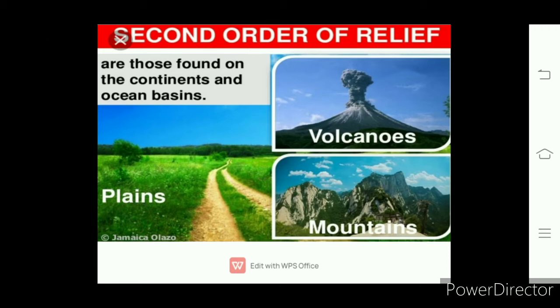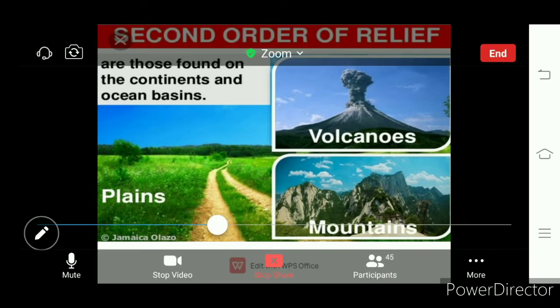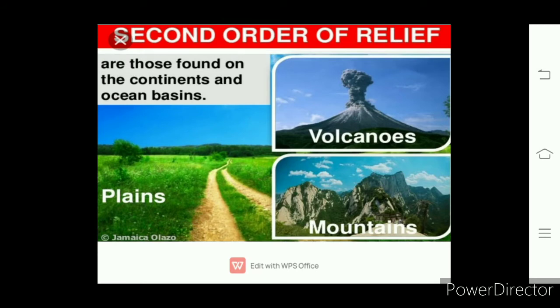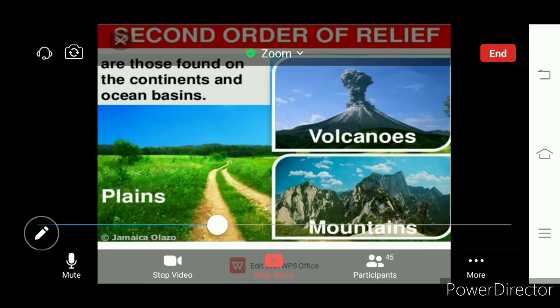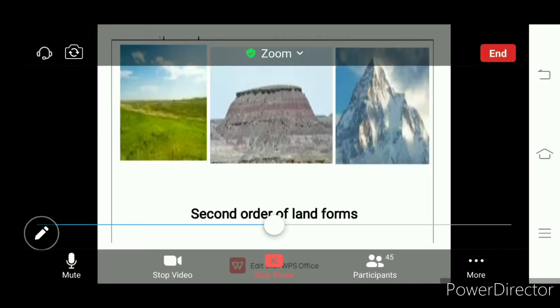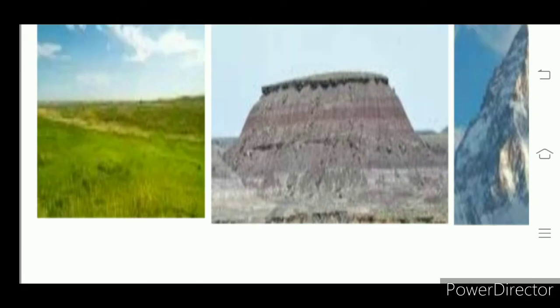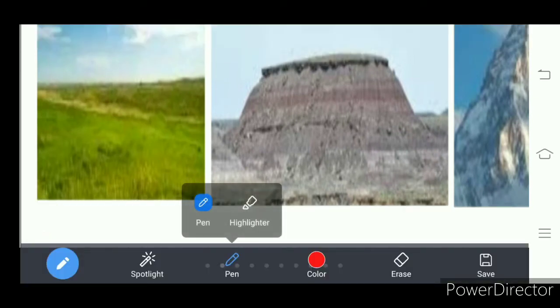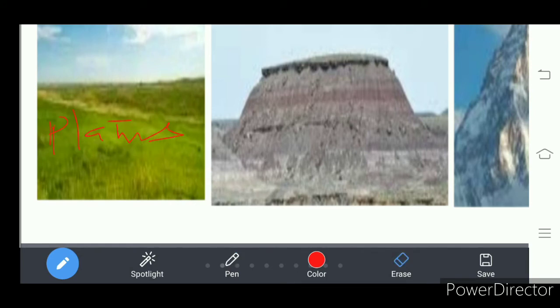Look at this: plains, volcanoes and mountains. These are formed due to the internal process, so these are called second order of landforms. Here, what do you see? It is a plain area. Then a somewhat higher area is what we call a plateau.